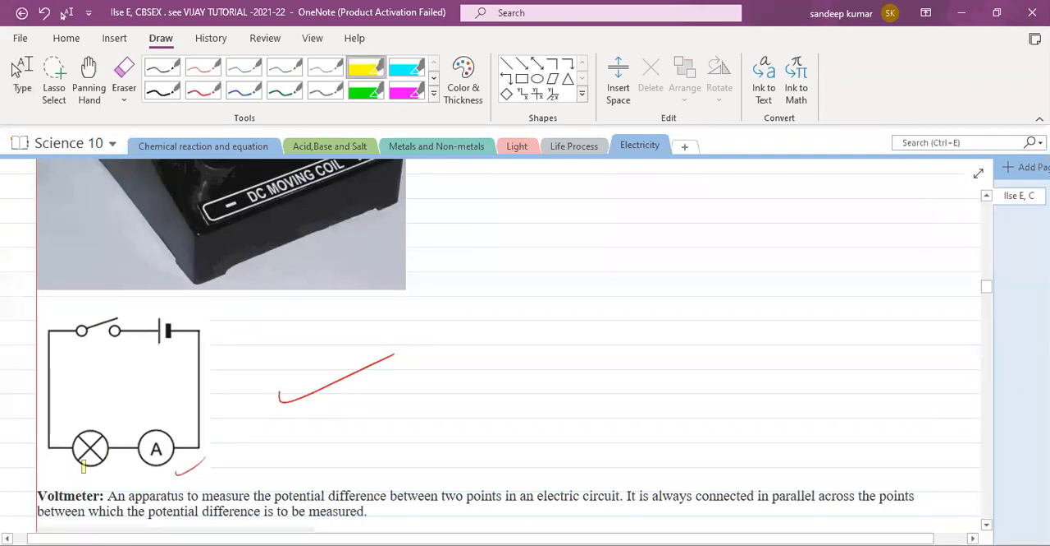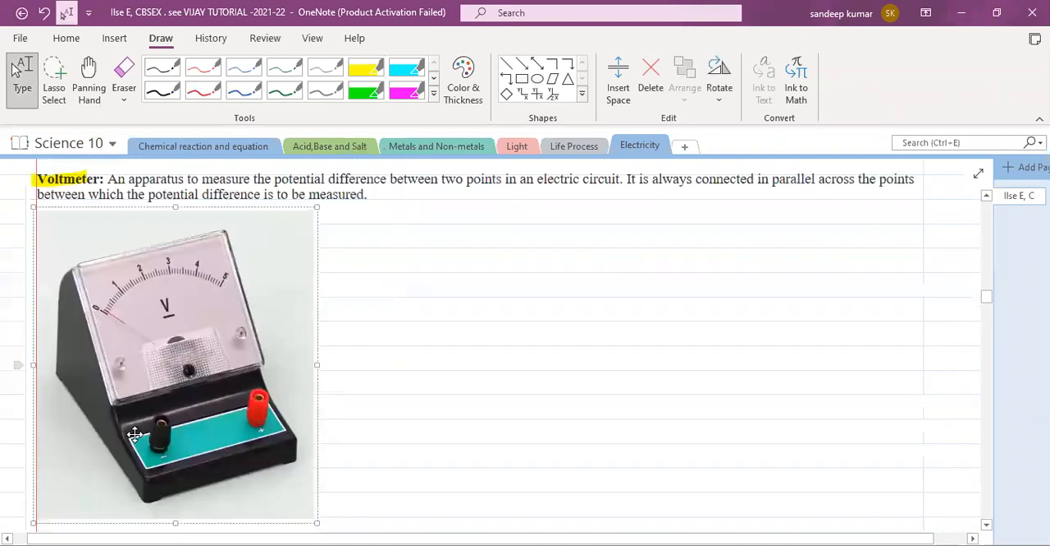Next, you should understand what a voltmeter is. A voltmeter is an apparatus which is used to measure the potential difference between two points in an electric circuit. It is always connected in parallel across the points between which the potential difference has to be measured. How we are going to use this voltmeter, I would like to show you.